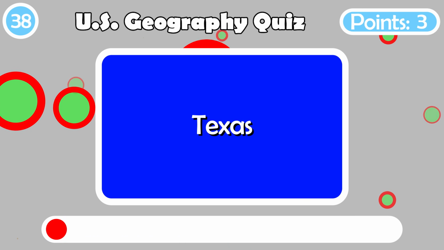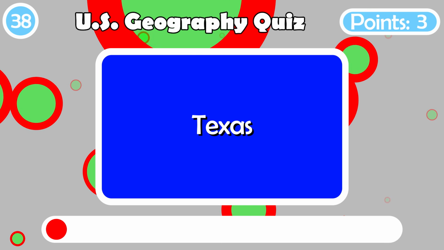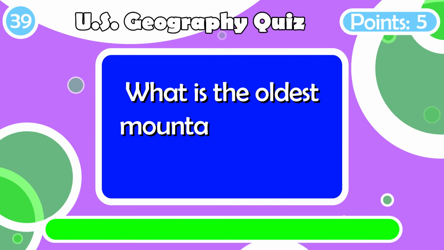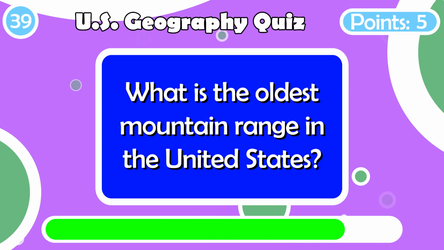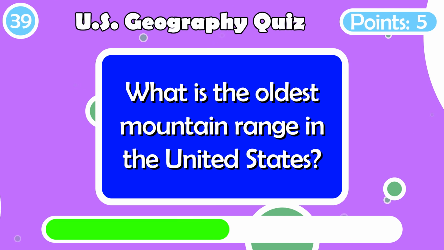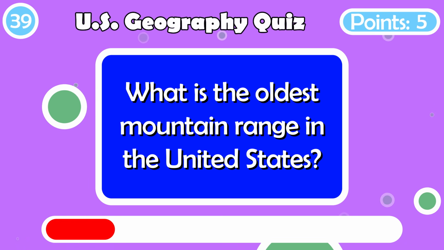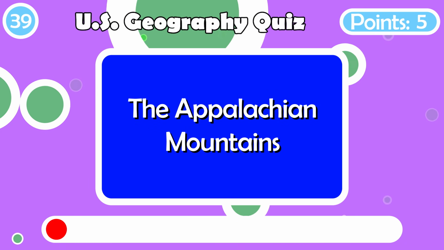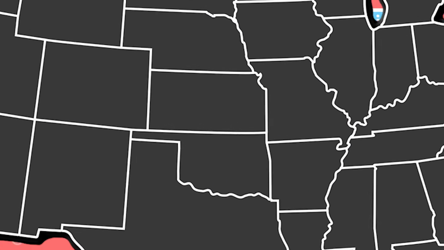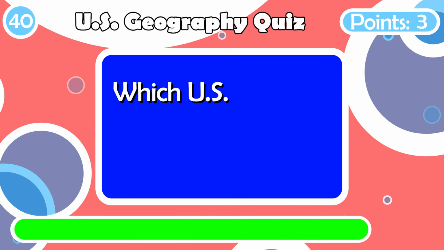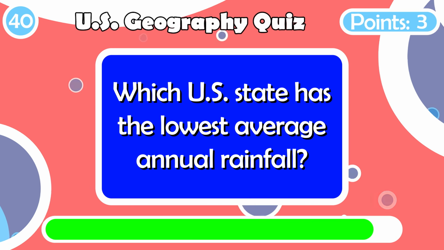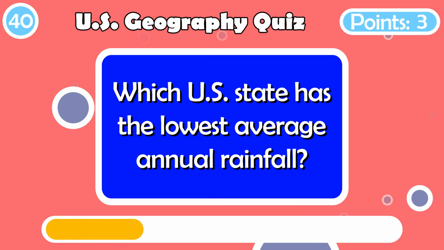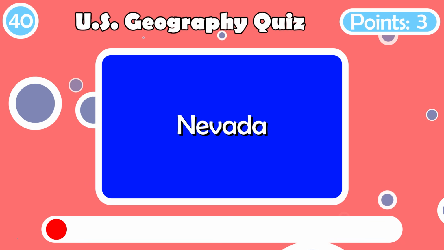The heart of Tornado Alley, Texas. What is the oldest mountain range in the United States? The Appalachian Mountains. Which U.S. state has the lowest average annual rainfall? Nevada.